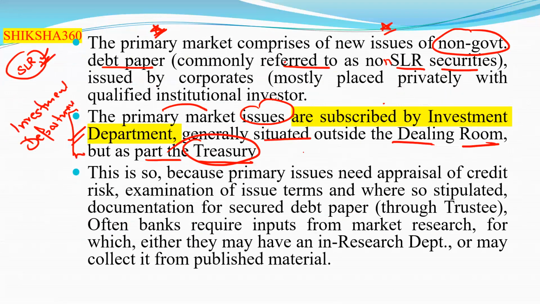This is because primary issues need appraisal of credit risk, examination of issue terms, and wherever so stipulated, documentation for the secured debt paper through the trustee. Often banks require inputs from market research, for which they may have a research department or may collect it from published material.